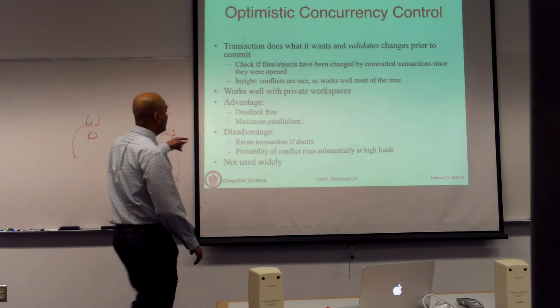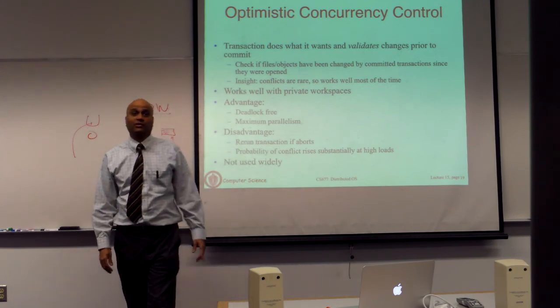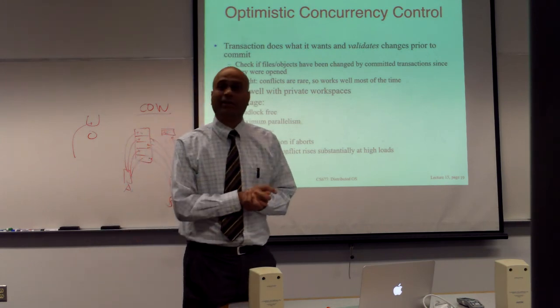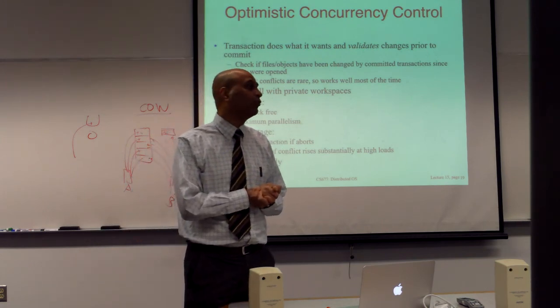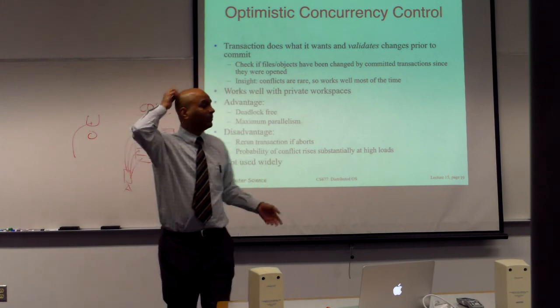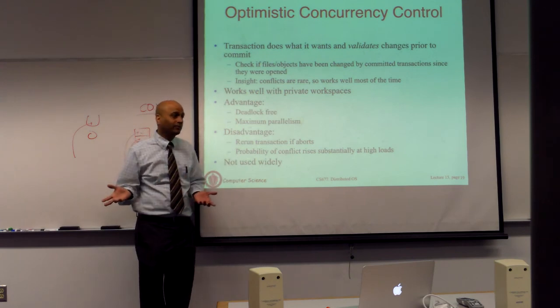The disadvantage is the probability of conflicts rises as the load increases in the system. As there's more load, more concurrent transactions, the probability that any two transactions conflict will keep going up. So at very high loads, there may be always some transactions that conflict, so you have to keep redoing work, you abort and restart.